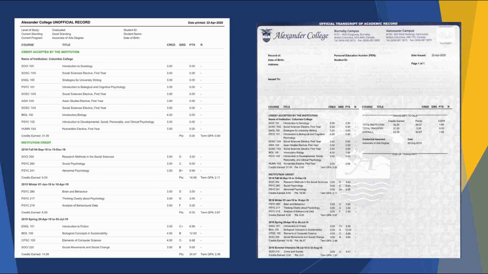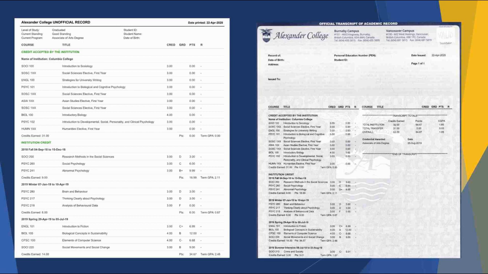By contrast, official transcripts, shown on your right, cannot be downloaded but must be ordered directly from the Office of the Registrar. To learn more about how to order your official transcript, see our tutorial video here. Official transcripts are printed on a special tamper-proof security paper and issued from the Office of the Registrar directly to the student or receiving institution in a sealed envelope.